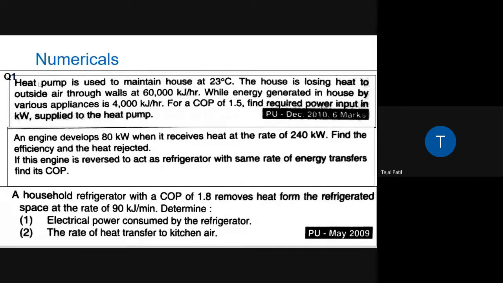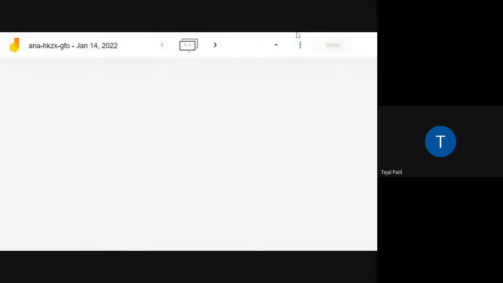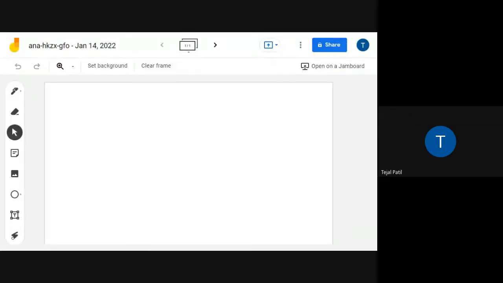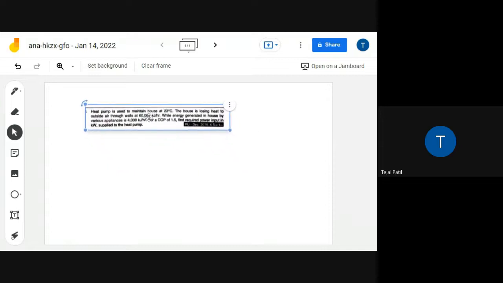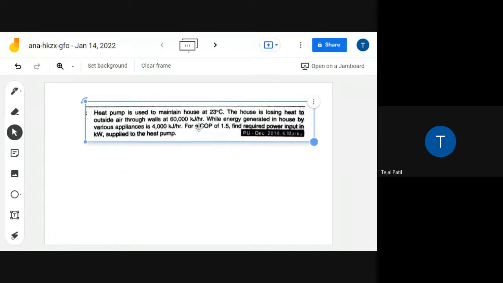Okay, so let me turn on the jammer. Okay, so here is the numerical for you.